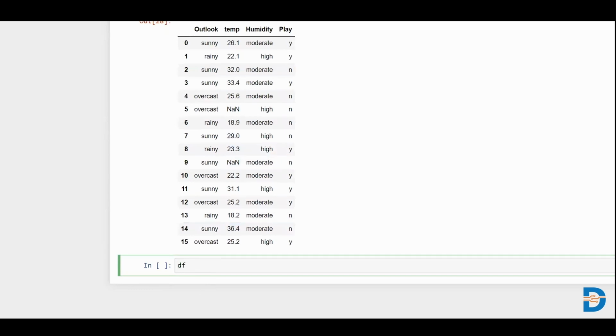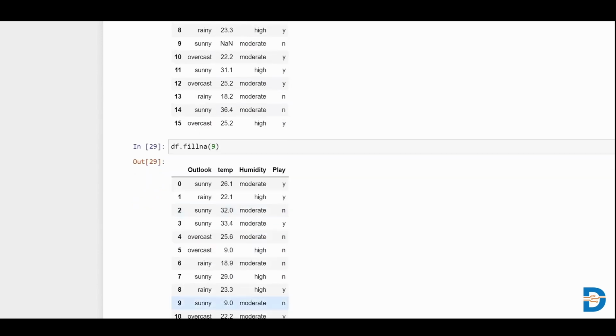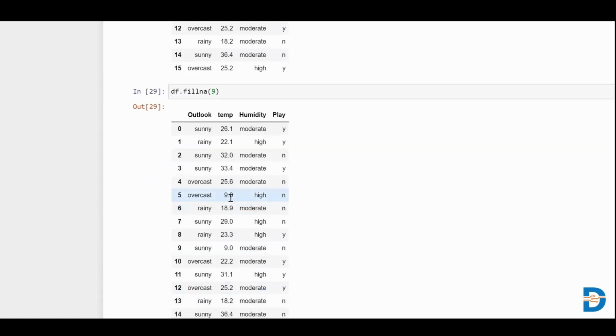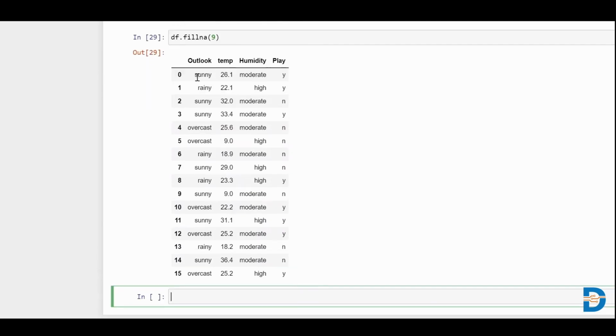We do df.fillna, and we randomly provide any number, let's say 9. When I do this, wherever it was NaN, it has now been replaced with 9. This functionality replaces the null value with whatever you give it.